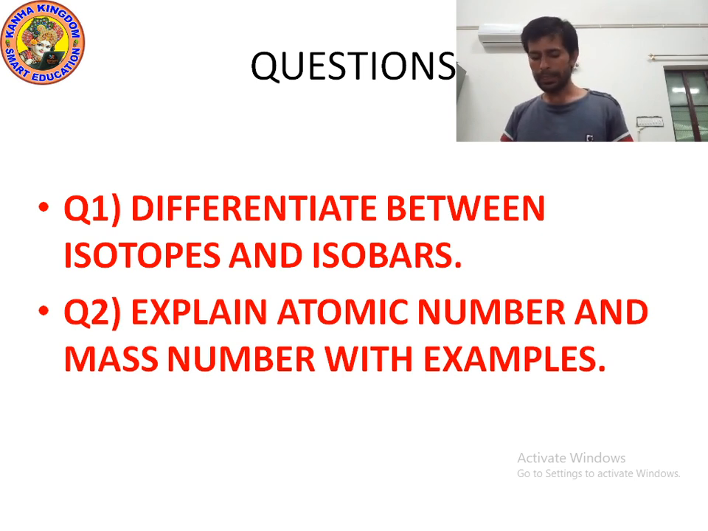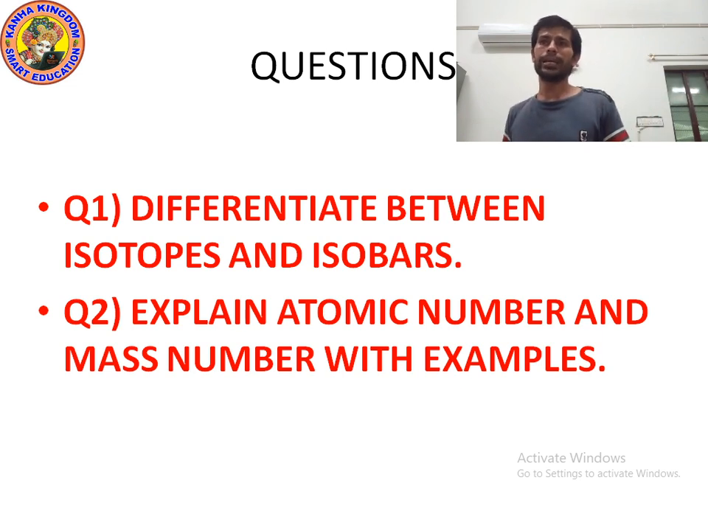For example, lithium. How many protons are in lithium? 3. That's why the atomic number is also 3. For carbon, how many protons are in carbon? 6. That's why the atomic number is also 6. Okay, mass number. What is the meaning of mass number? Mass number means the addition of the number of protons and the number of neutrons.